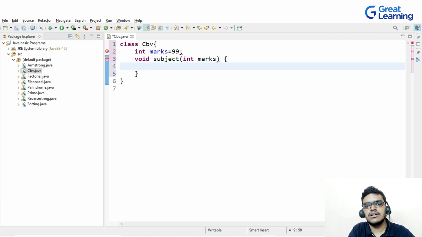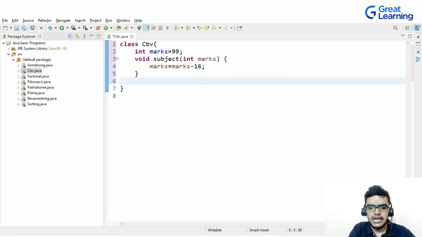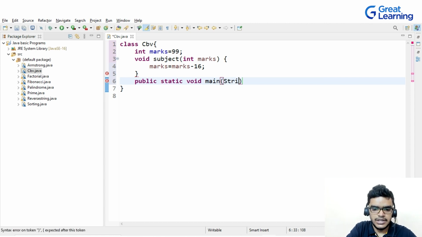And inside this method I will write marks is equal to marks minus, let's suppose I'm taking 16 here. Now after this I will write my main method, public static void main, and then String args, the parameter.